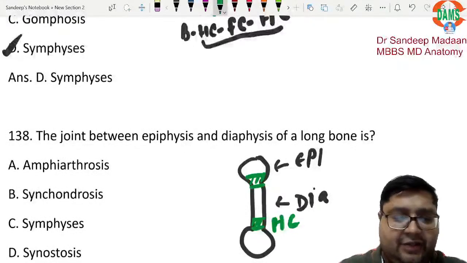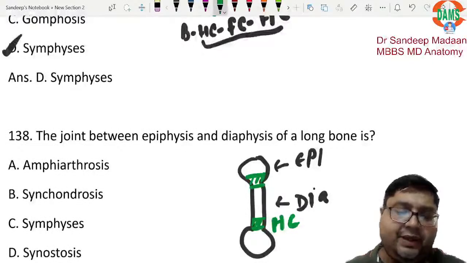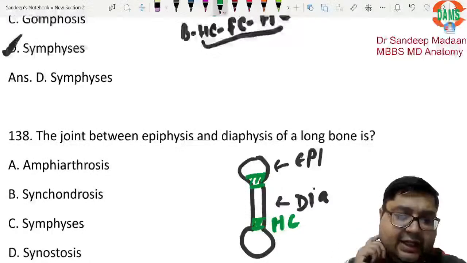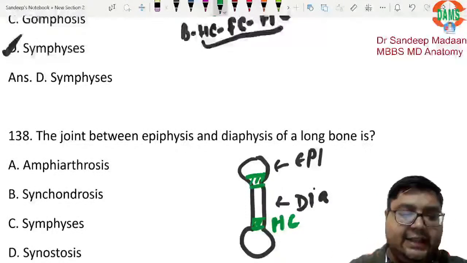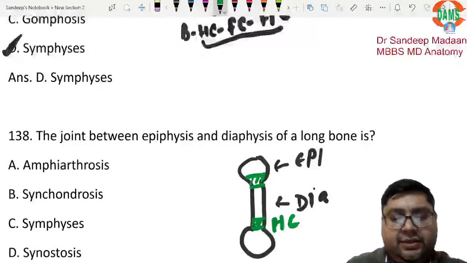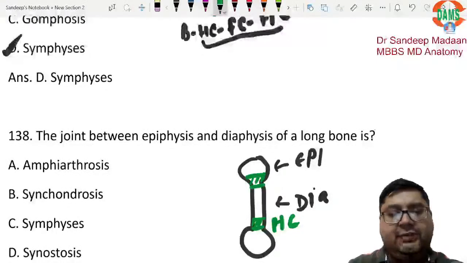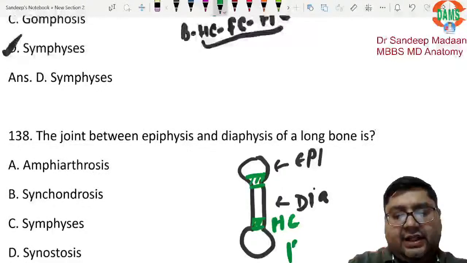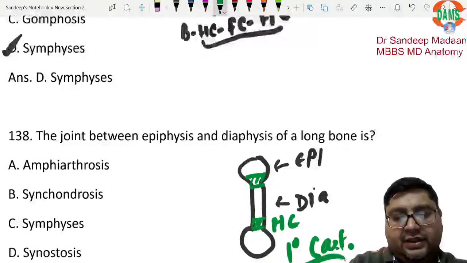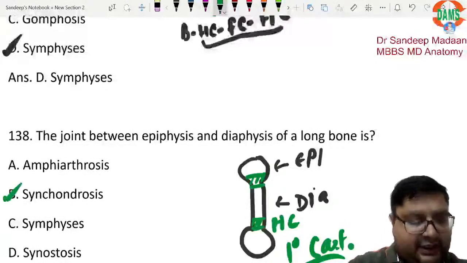like this. So between the epiphysis and diaphysis, this cartilaginous plate is there, and that is why you can say this is what type of joint? It is primary cartilaginous joint. That is synchondrosis.